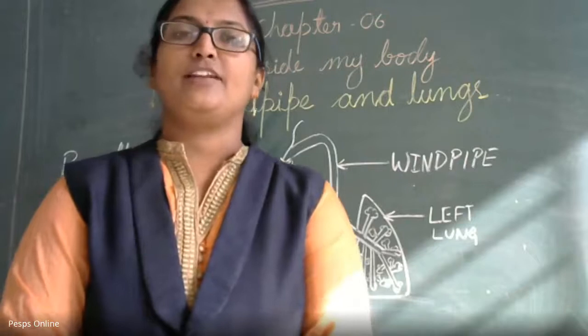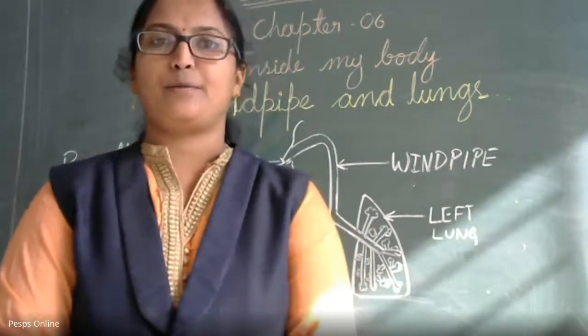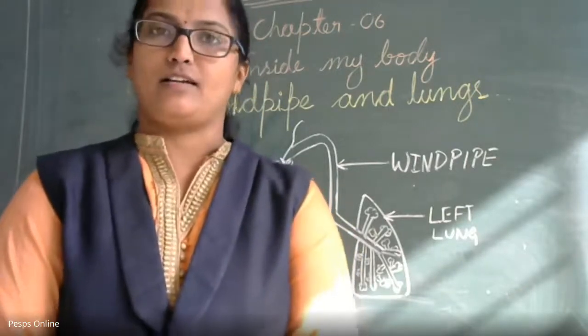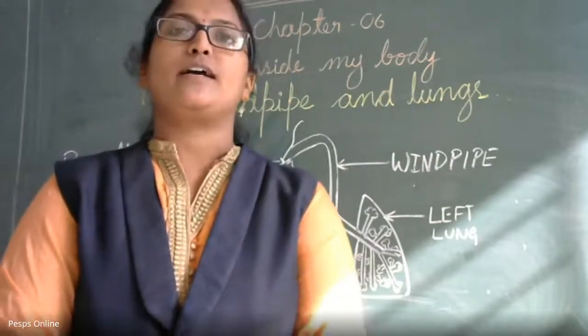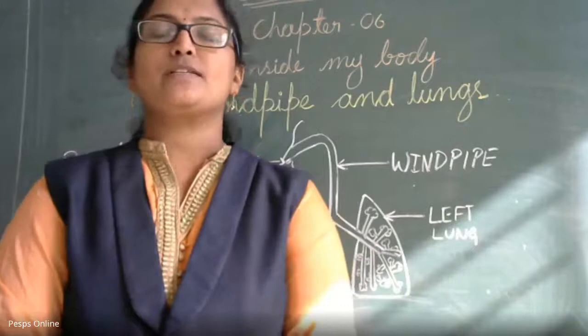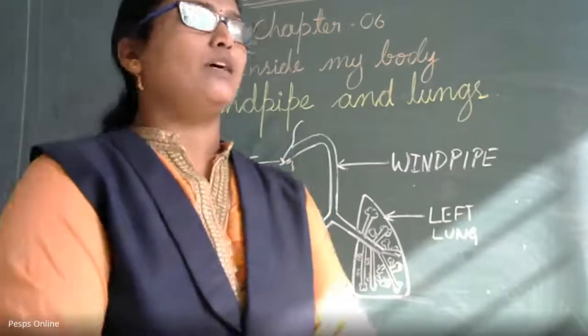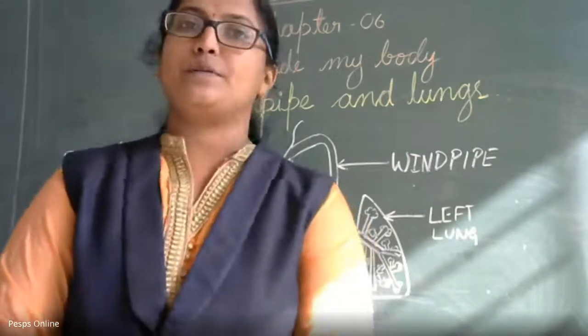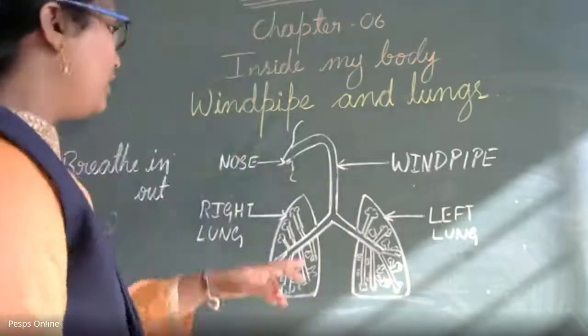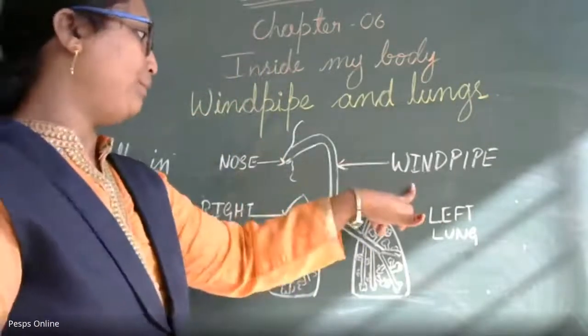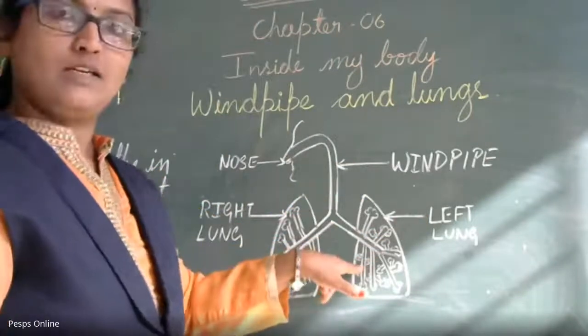Hello children, in the previous class we studied two internal organs: the brain and the organs involved in the digestive system. In today's class we will learn about the organs involved in the respiratory system. The main organs are the nose, windpipe, and lungs.